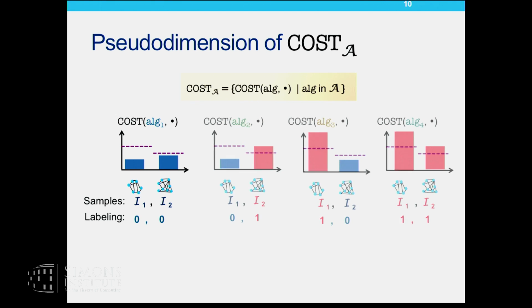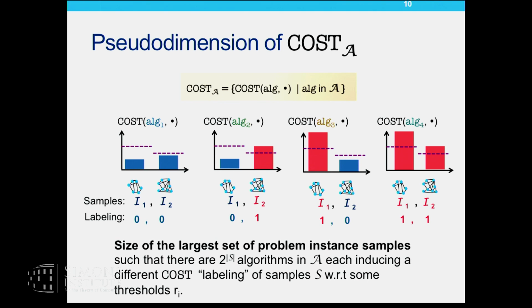Now, if I were to pick a few other functions from cost sub A, will I be able to induce every possible labeling on these samples? So this is the basic intuition behind pseudo-dimension. And more formally, the pseudo-dimension of cost sub A is a single number, which is basically the size of the largest set of problem instance samples that can be labeled in every possible way by 2 power s different algorithms in A. Like each algorithm corresponds to a function.